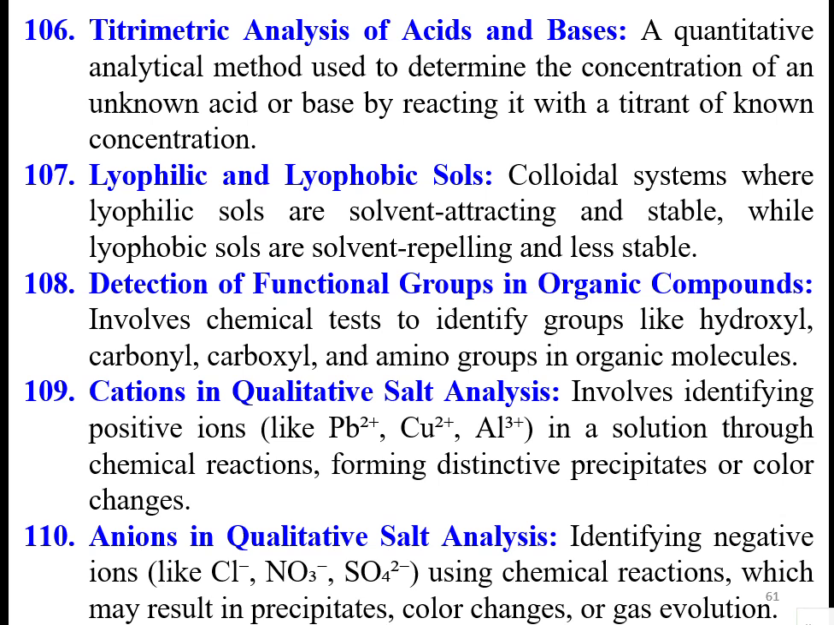Titrimetry. Titrimetric analysis of acids and bases. It's a quantitative analytical method used to determine the concentration of an unknown acid or base by reacting it with a titrant of known concentration.